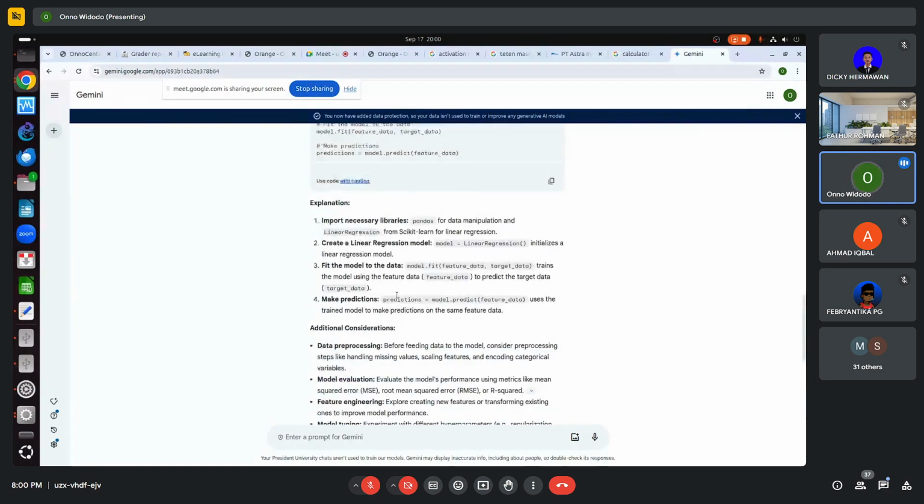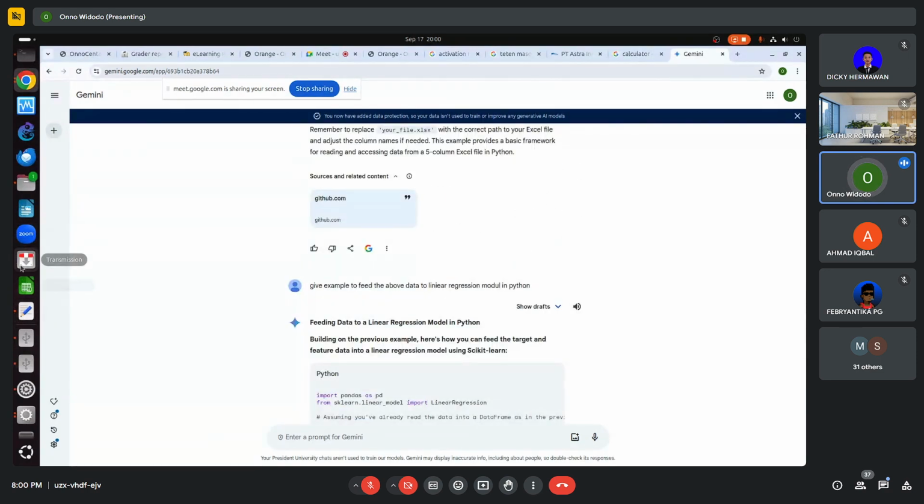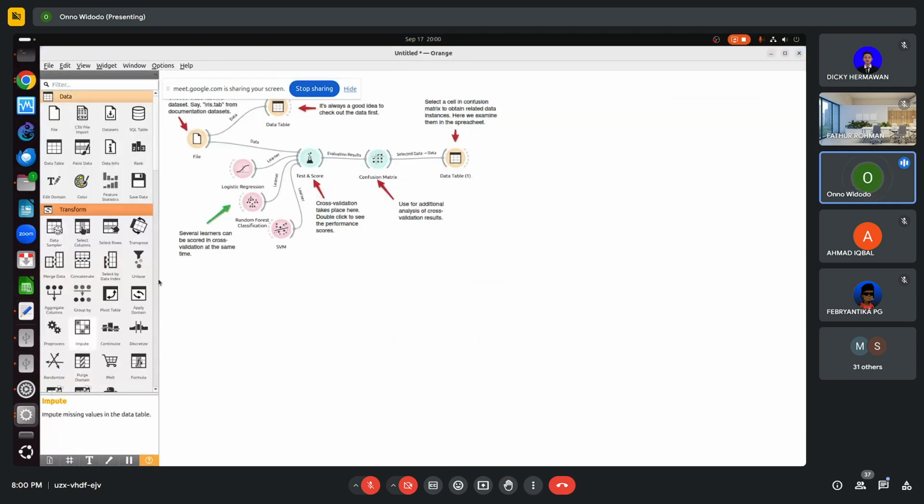This is how to translate basically the Orange workflow into Python. Why do we need Python? If we have big data, we cannot use Orange to analyze big data.